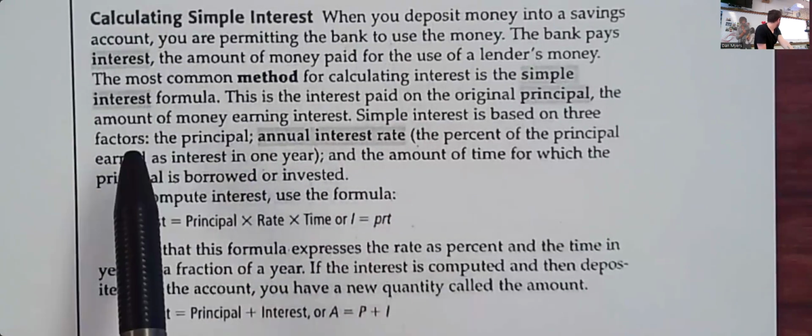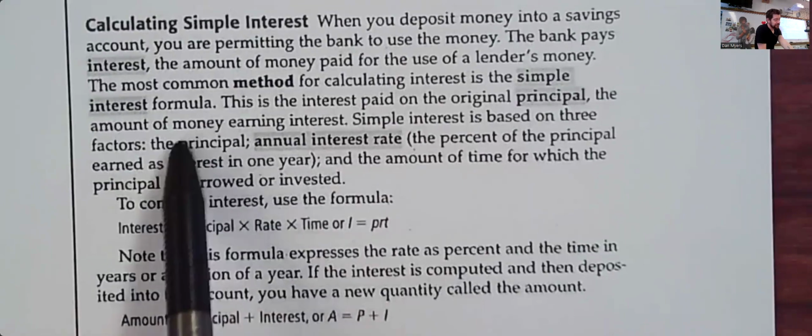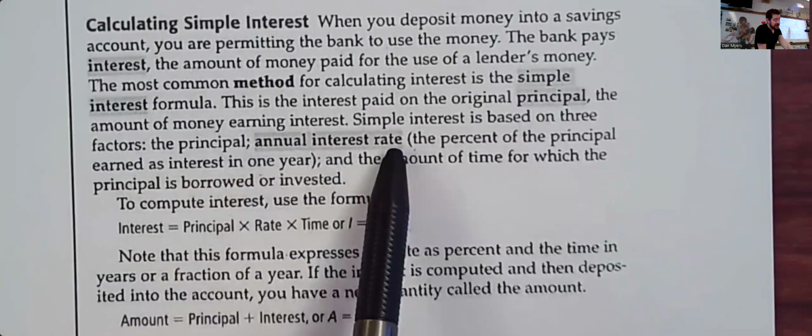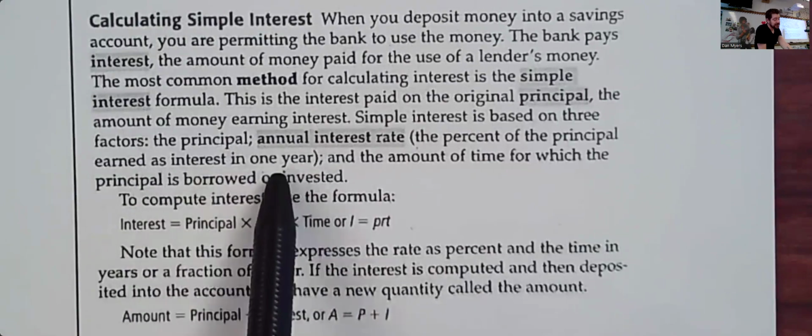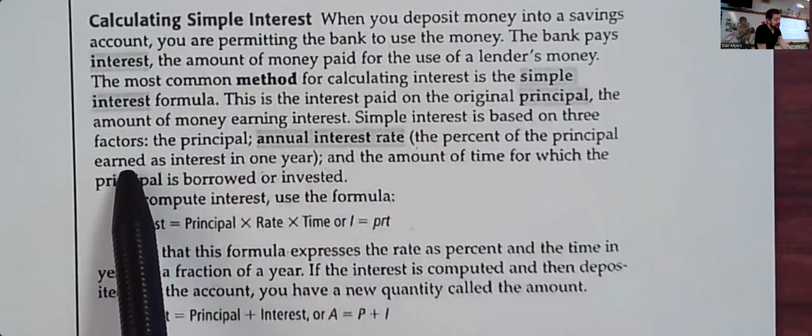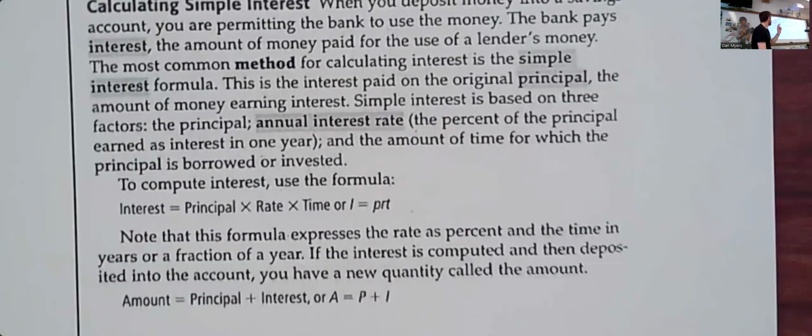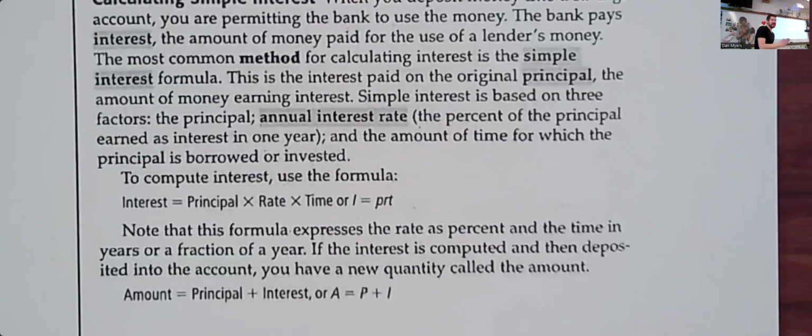Simple interest is based on three factors: the principal, the initial amount; the annual interest rate, which is the percent of the principal earned as interest in 1 year. So the percent of the principal earned as interest in a single year. Interest rates are always based off of a year. Every single time you calculate interest, it's always based off of the year. Whether or not that interest is calculated multiple times a year, it's always based off of 1 year, which is why things get a little bit more complex as we get into compounding interest formulas starting tomorrow.